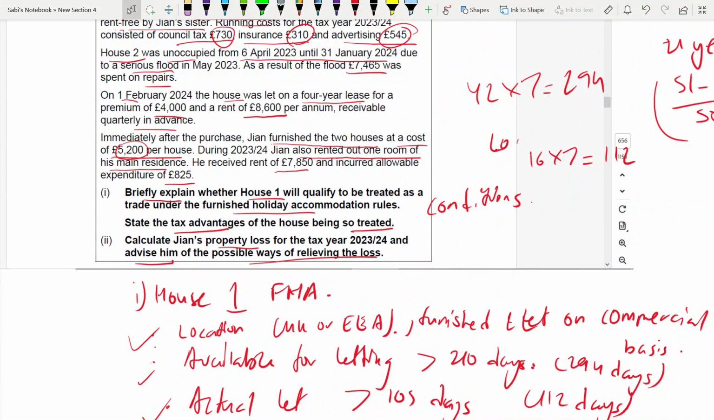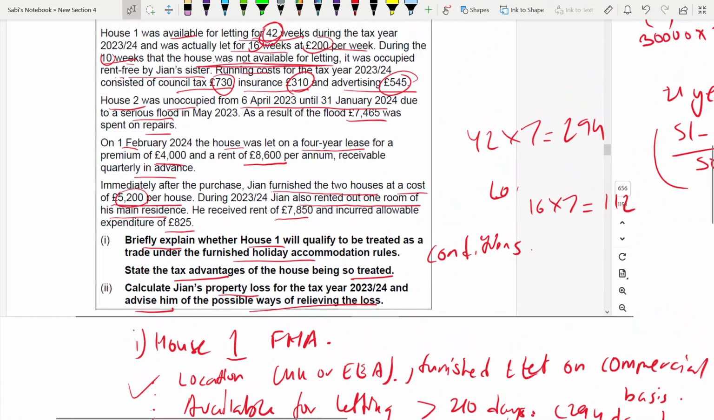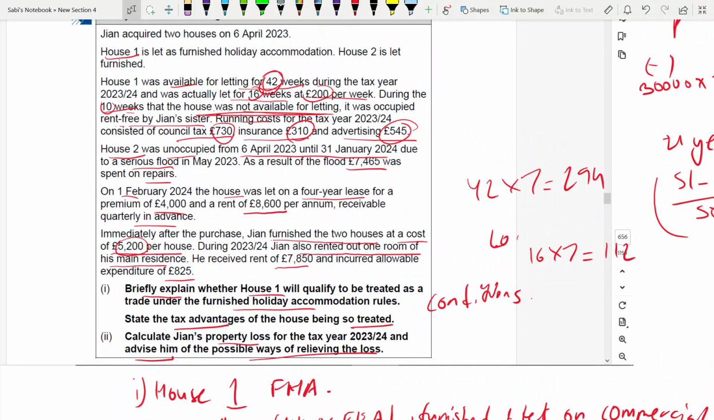So rent received is 8,600. See, this is after house 2 they have mentioned. This is about house 2 they are talking. Okay, they are receiving this much of rent. Receivable quarterly in advance. So how many months they are taking? This is on 1st of Feb. Okay, so they are receiving a quarterly in advance. For 3 months, they are receiving in advance.